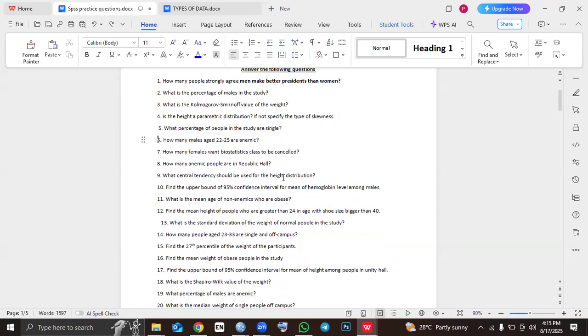So number 5 says, what percentage of people are single? What percentage of people are single? Now, the key word is percentage. Where can we get percentage? We have learned this already. Percentage can be obtained from what?